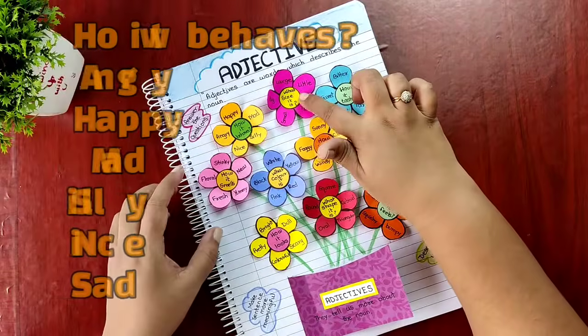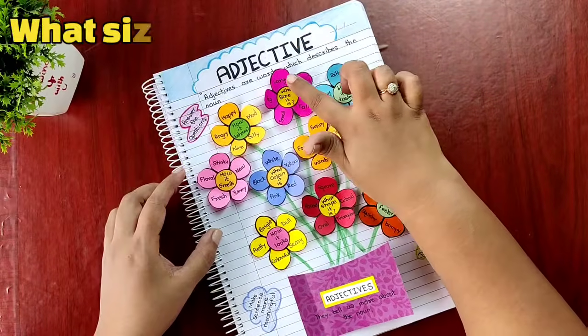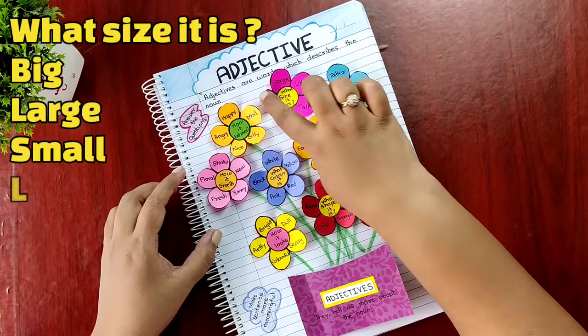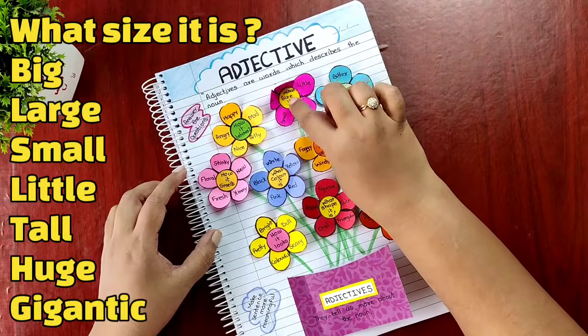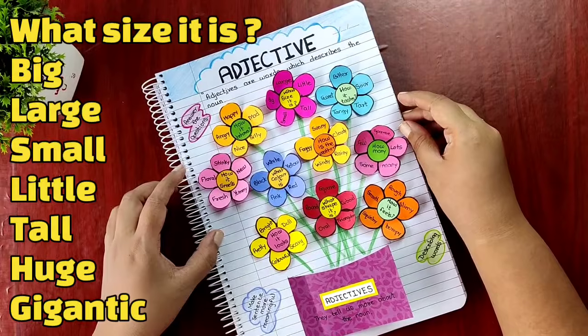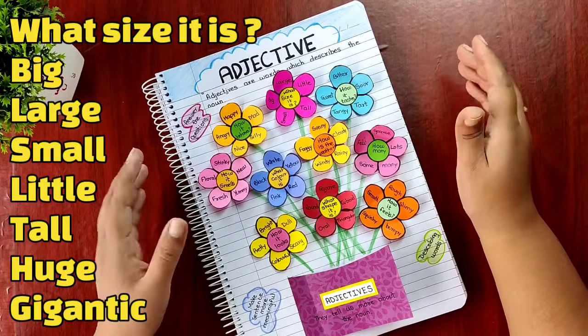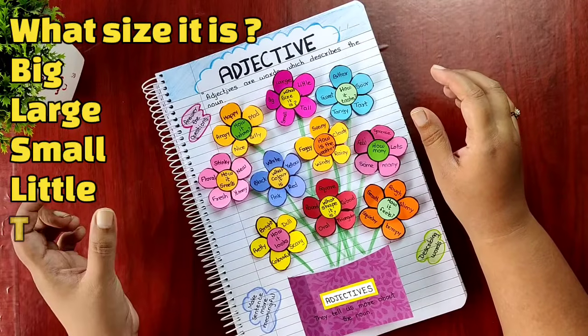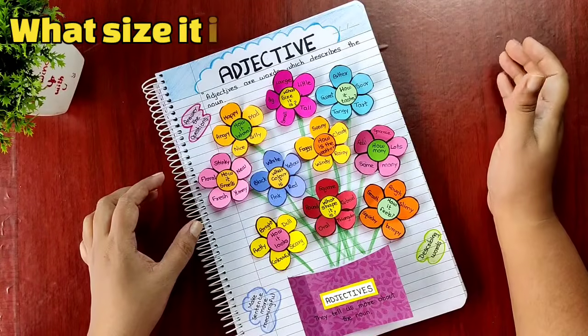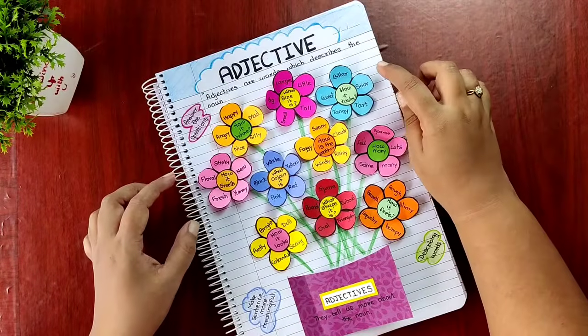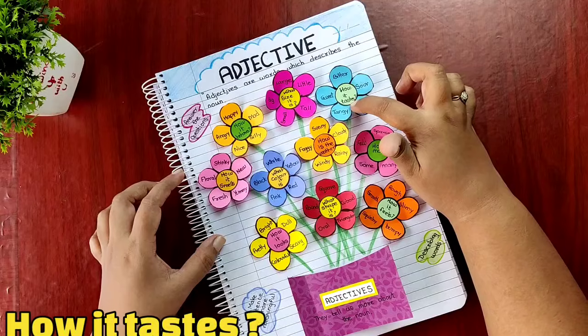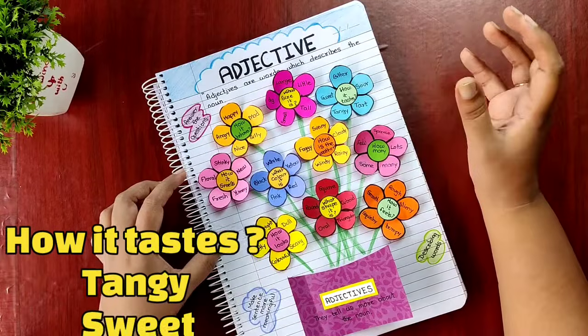Then the second question is what size it is. Is it big, large, little, small, tall, huge or gigantic? If we take an example like the box is small, over here the box is the noun and small becomes the adjective. Then in the next question, how it tastes, that is how the noun tastes.